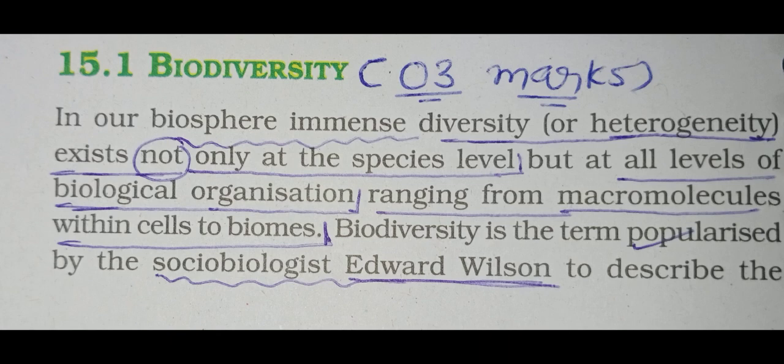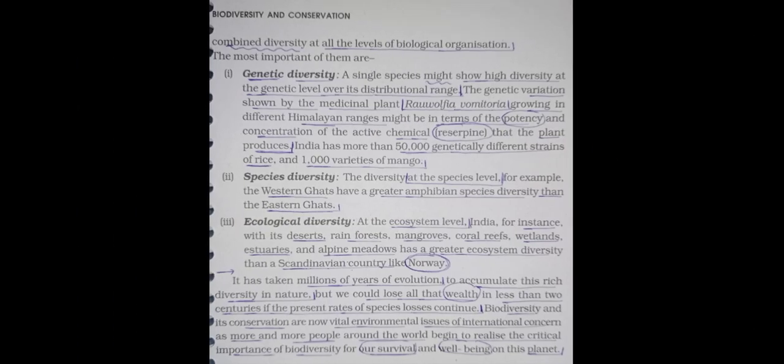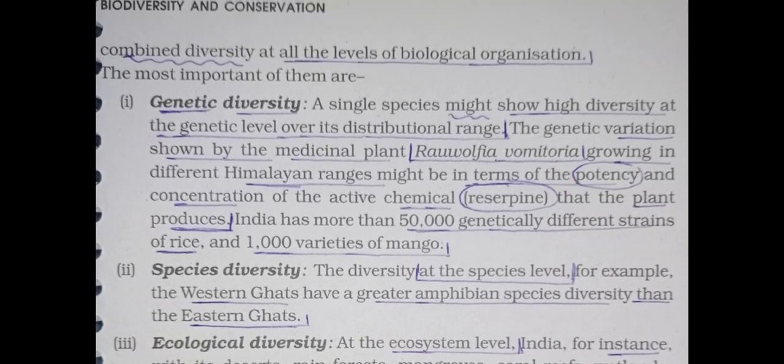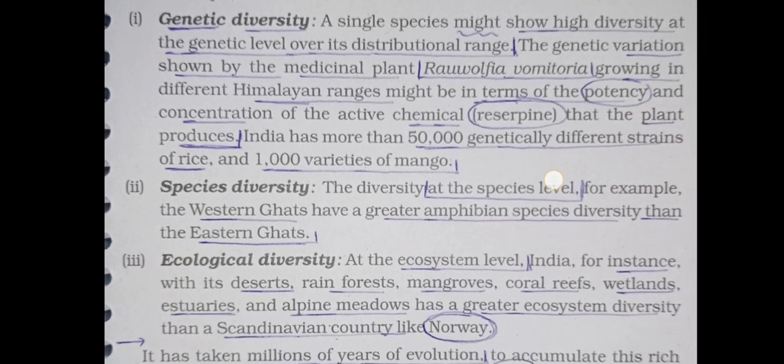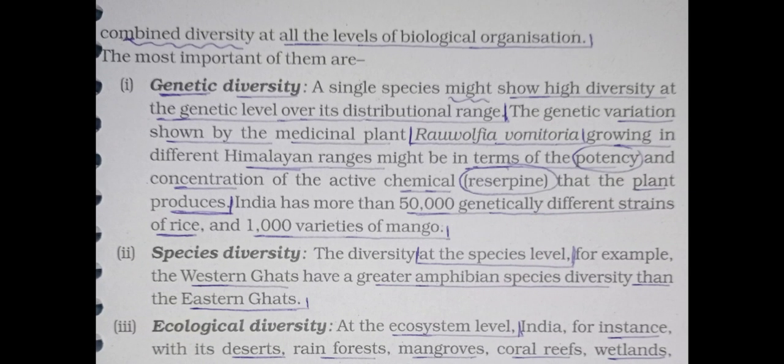Biodiversity is a term popularized by the sociobiologist Edward Wilson to describe the combined diversity at all levels of biological organization. The most important of them are genetic, species and ecological biodiversity.